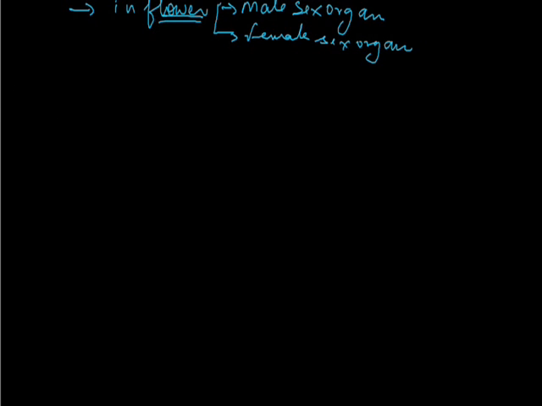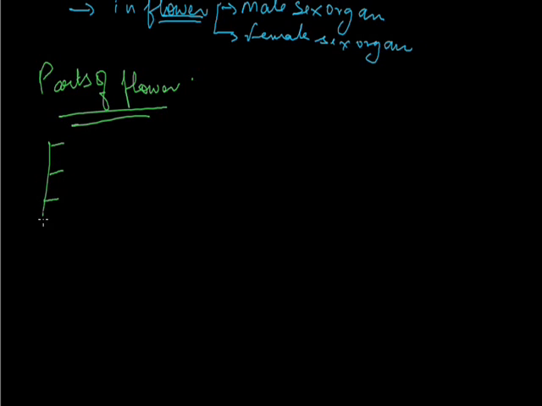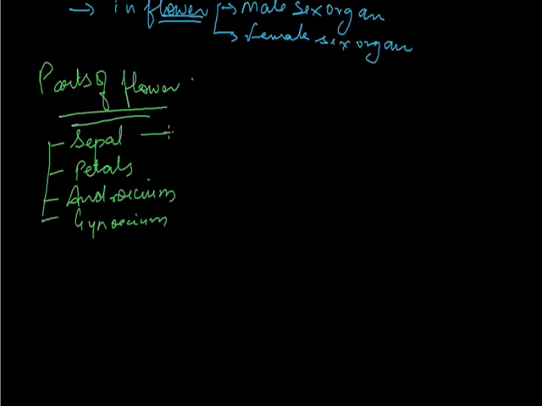Now we'll see the parts of the flower. Which are the parts which are present in the flower? So we'll see the parts of the flowers. Basically the flower consists of four parts. These are sepal, petals, androecium and gynoecium. Sepal is also known as calyx. Petal is also known as the corolla.